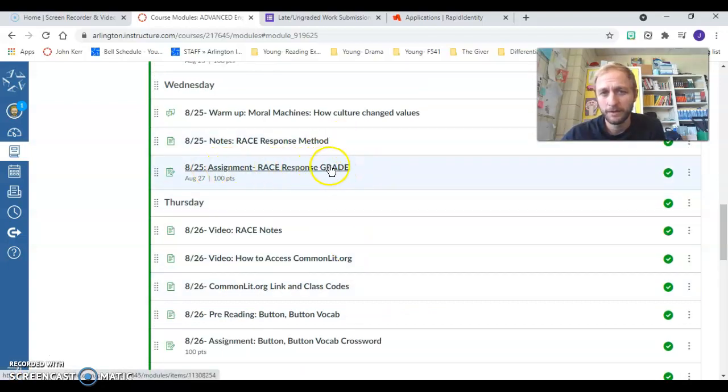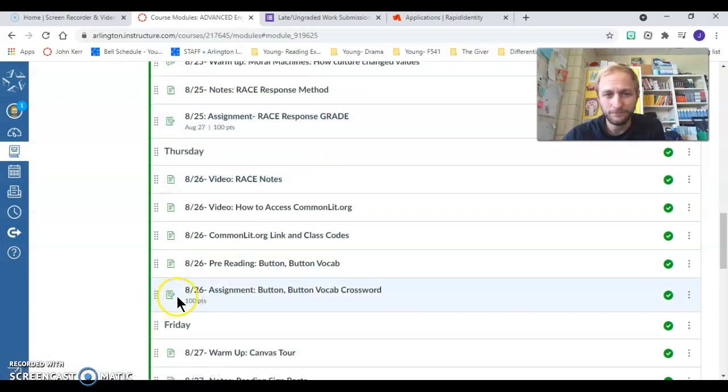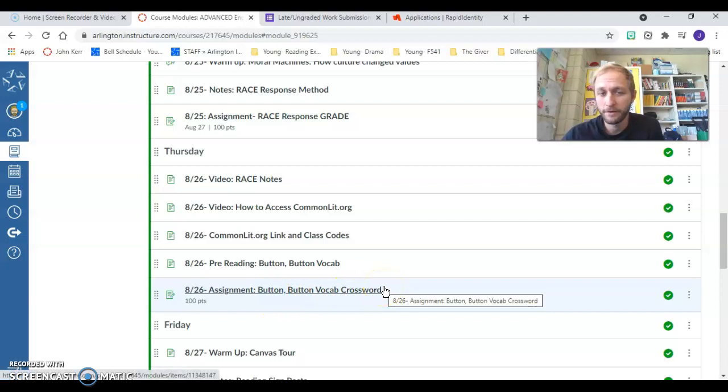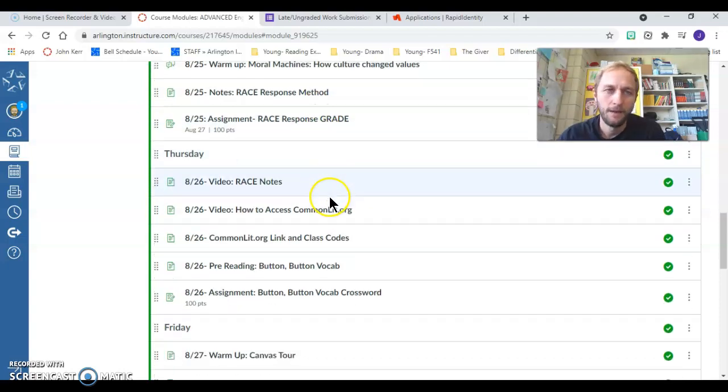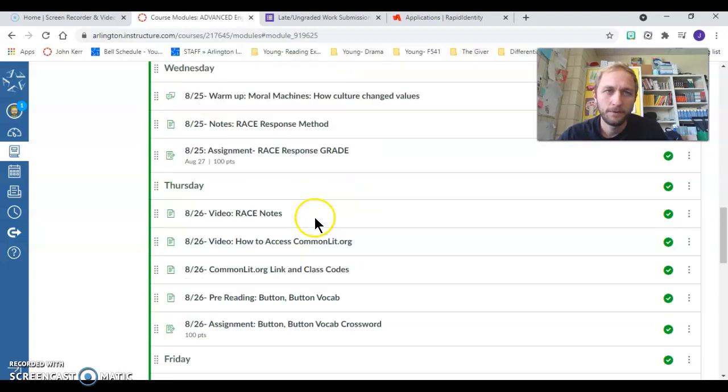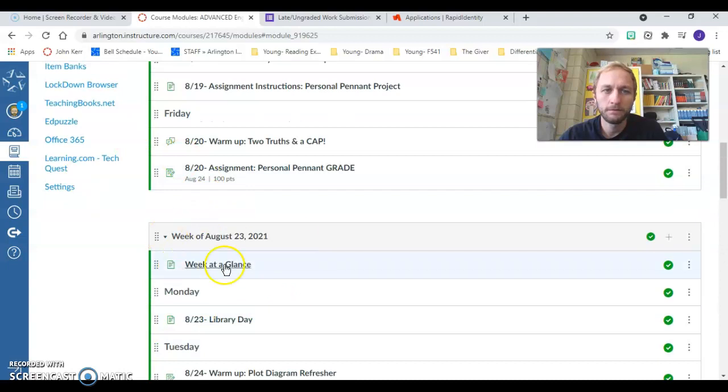So this assignment right here will go in the grade book. This assignment down here will not go in the grade book. And students know that as well. And most of the time, this is stuff we're doing in the classroom. So when they're trying to catch up with things, they need to prioritize things with the big all caps grade next to it. And I'll keep modules going all year long, always organized by the week and the day, just to keep things as clear as possible.